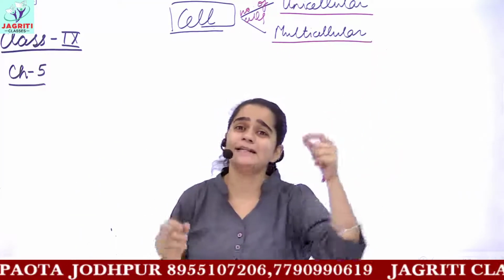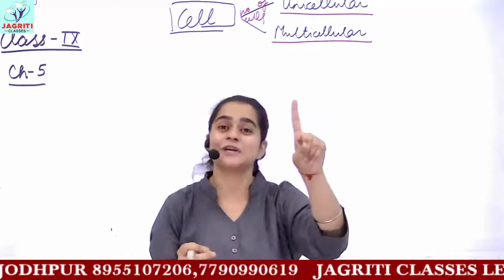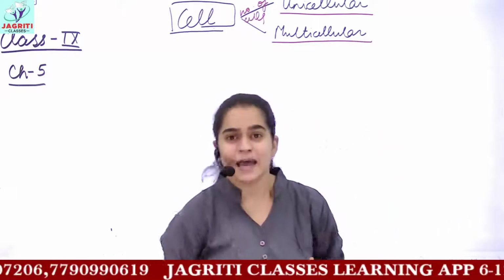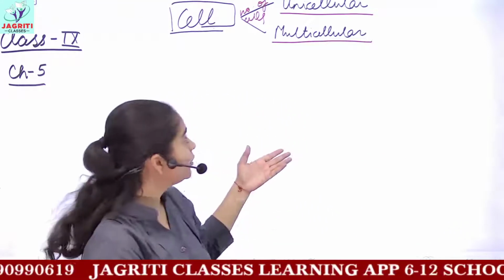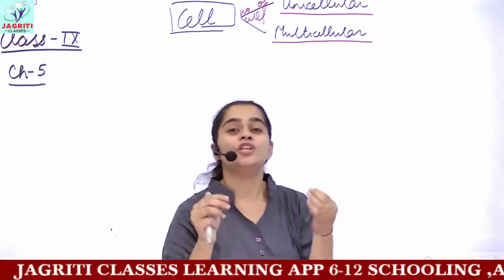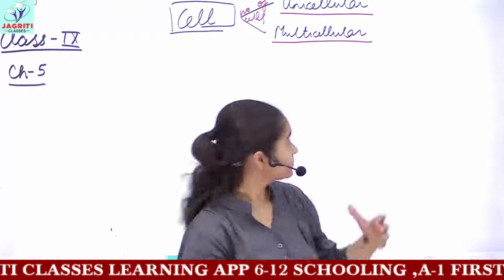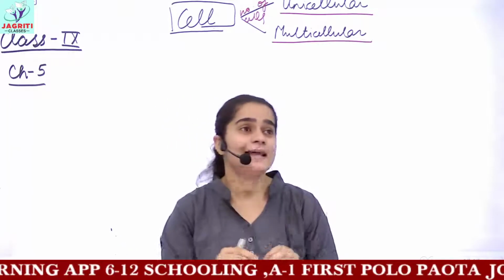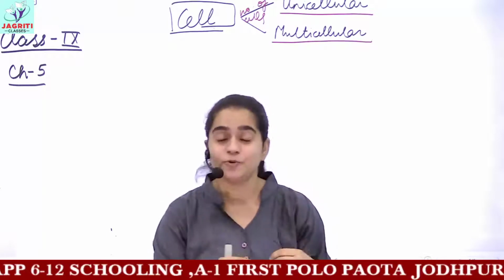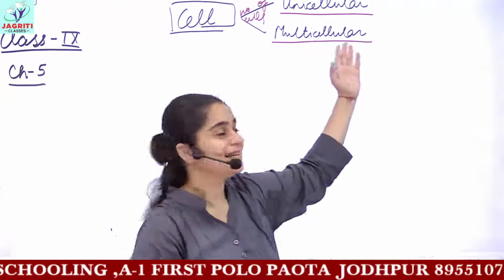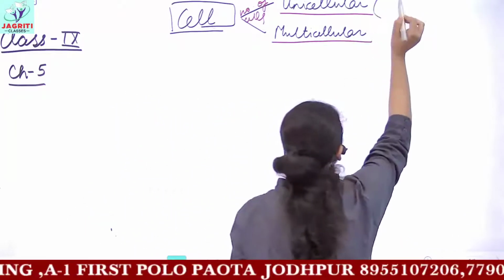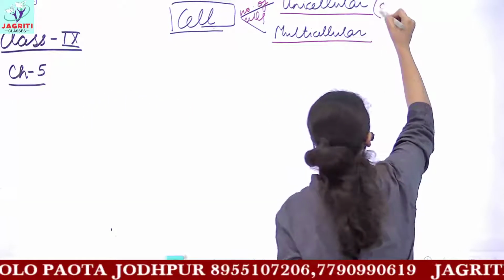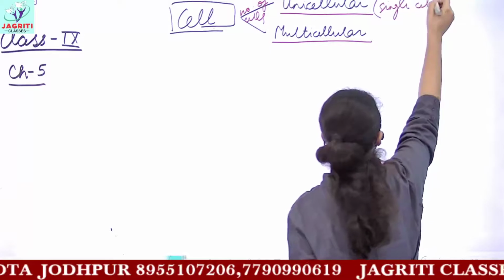A unicellular organism is quite simple, that is only one single cell is present, and that single cell is responsible for all life processes. And what do you mean by life processes? I told you that all the phenomena or processes which are responsible for life are called life processes. For example, respiration, excretion, ingestion of food, digestion of food. All these are termed as life processes. So in unicellular organisms, only a single cell is responsible to carry out all life processes. That is, these are single-celled organisms.